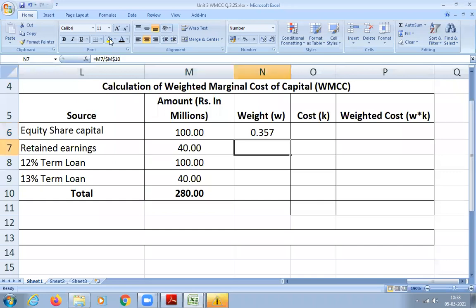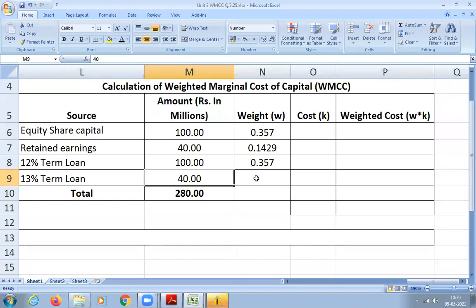0.142, sir. 0.1428. Okay. Next, 100 divided by 280 again gives 0.357. Yeah, 0.357. Next, 40 divided by 280.